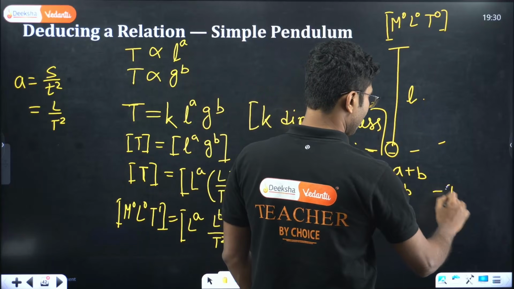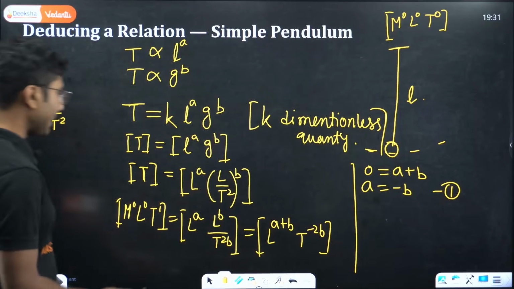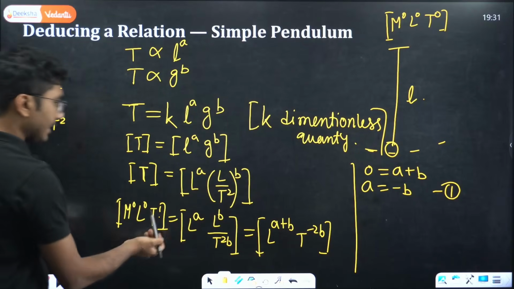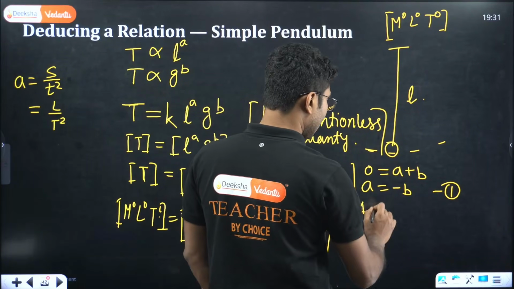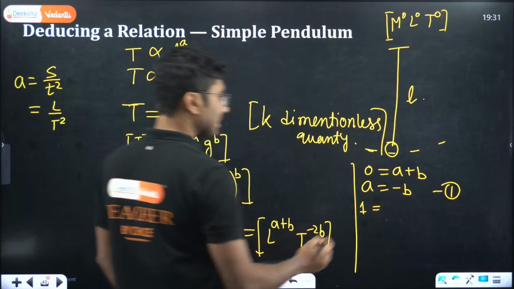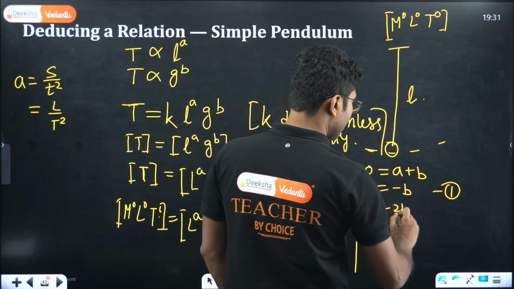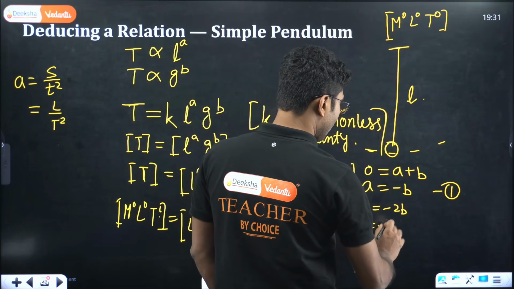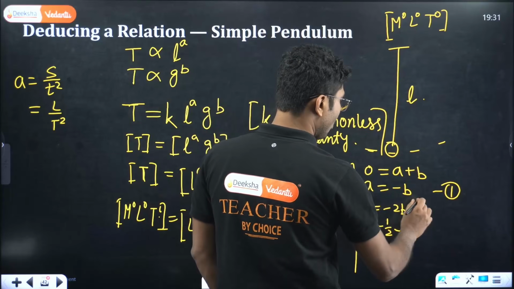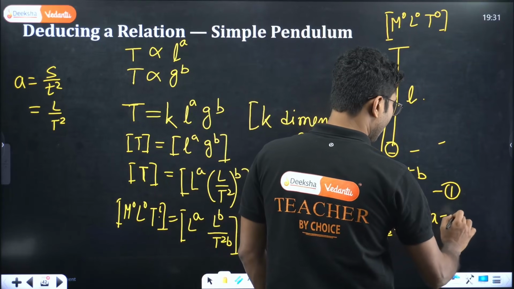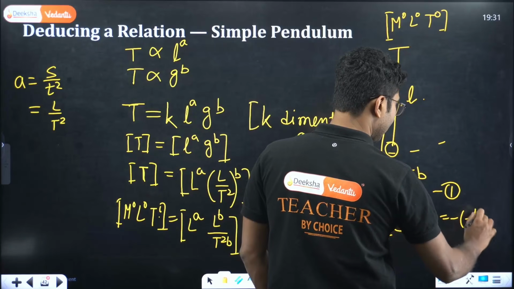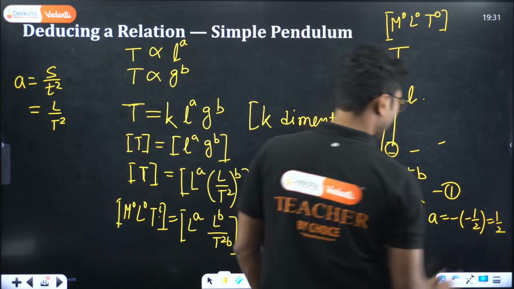This is my equation 1. Now when you compare T, on our left hand side we have 1 and on our right hand side we have minus 2b. So b is minus half. If you go back and put it in equation 1, you get a equals minus of minus half, that is half.